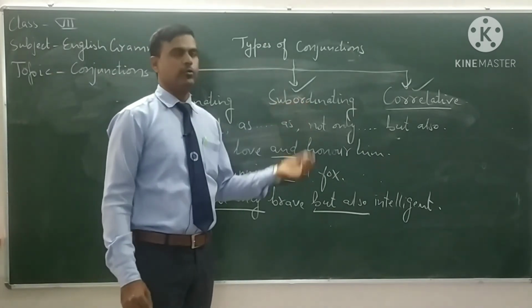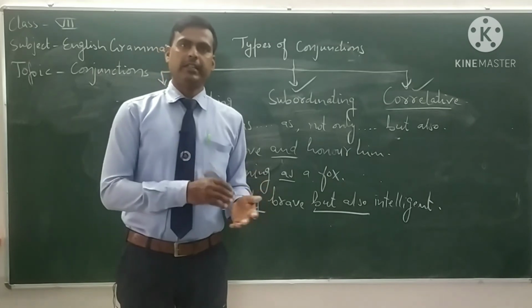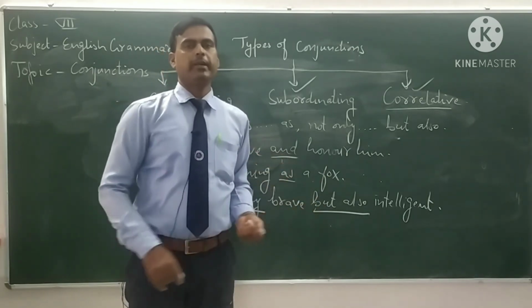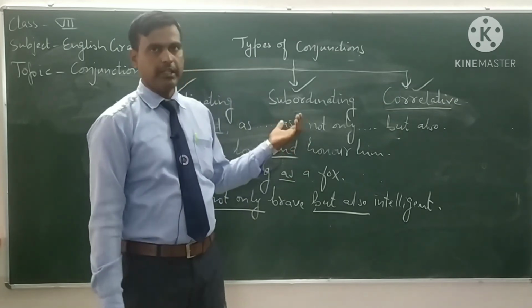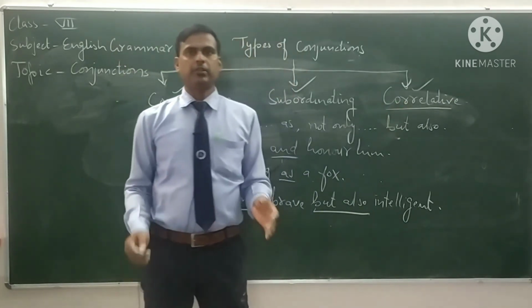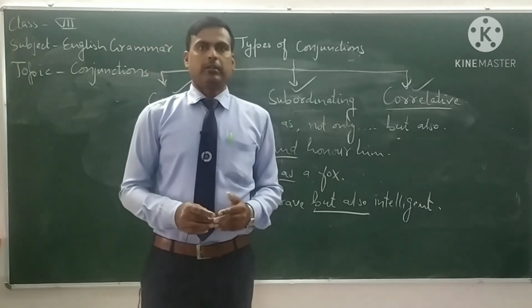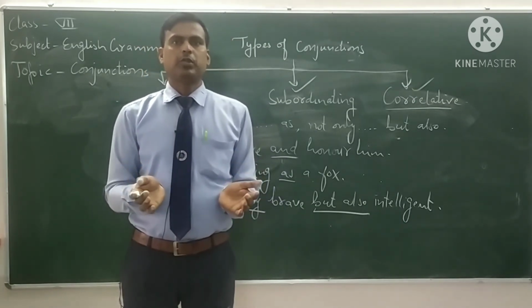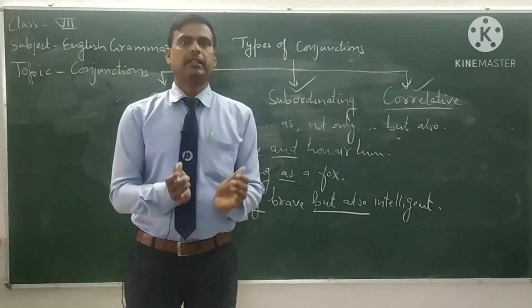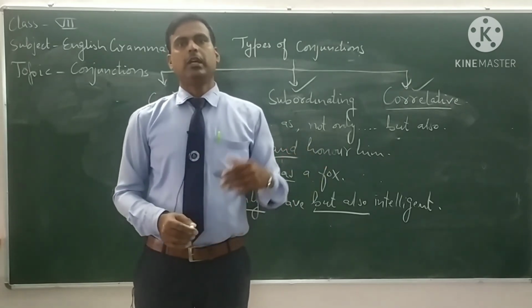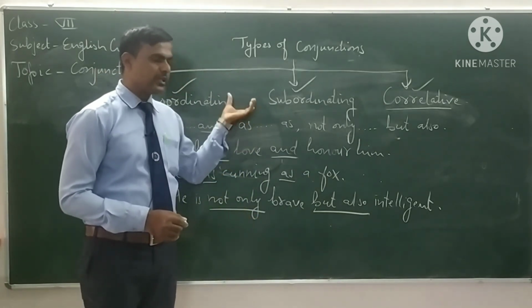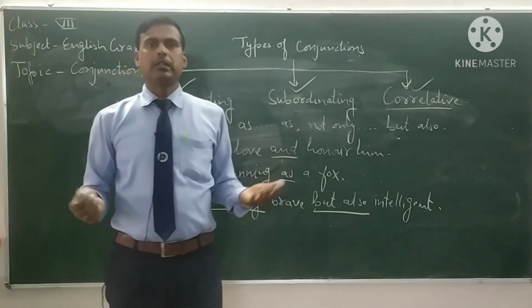Subordinating conjunctions are used to join subordinate clauses with the main clause. They are used in complex sentences. And correlative conjunctions are many conjunctions used in the same sentence at different places with each other. Those conjunctions are called correlative conjunctions.